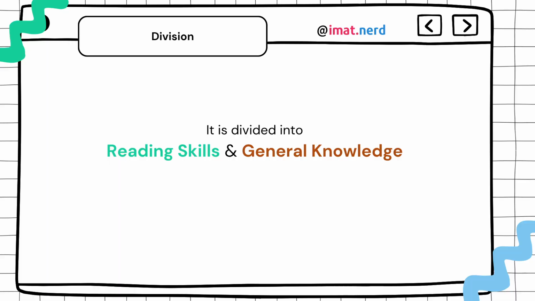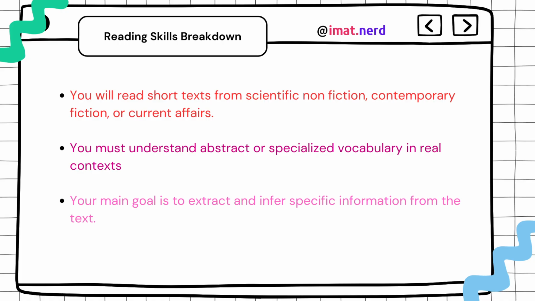So now let's talk about this section. As you know, it's divided into two sections. The first section is reading comprehension. They will judge your reading skills. The reading comprehension part is really specific.